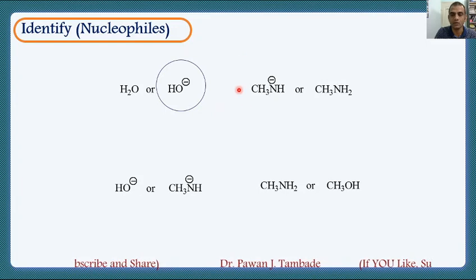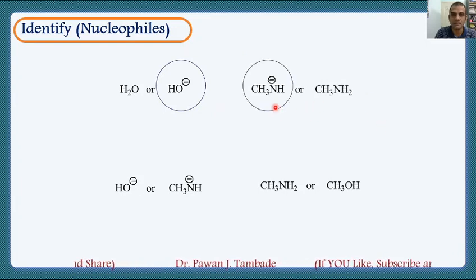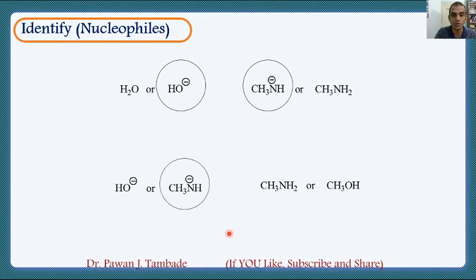In the same way, if you look at this example, you will get the answer that CH3NH minus is more nucleophilic. Now look at this example, OH minus and CH3NH minus. Among these two, CH3NH minus is more nucleophilic in nature. For identifying in such a pair, you may look at the basicity of the parent molecule.